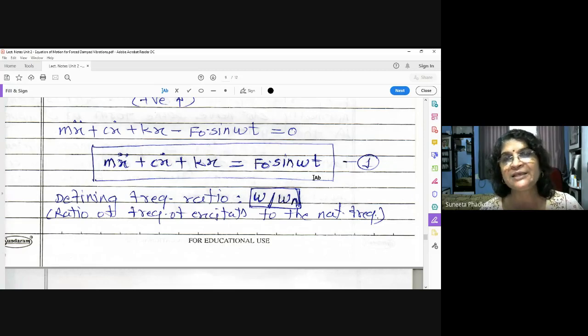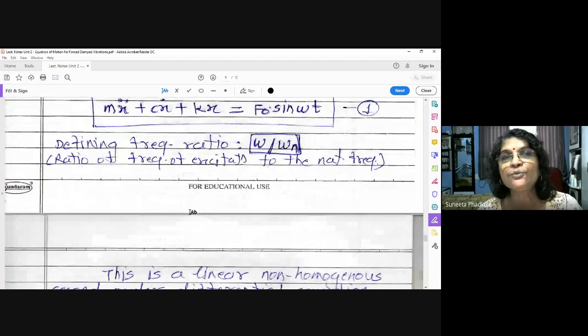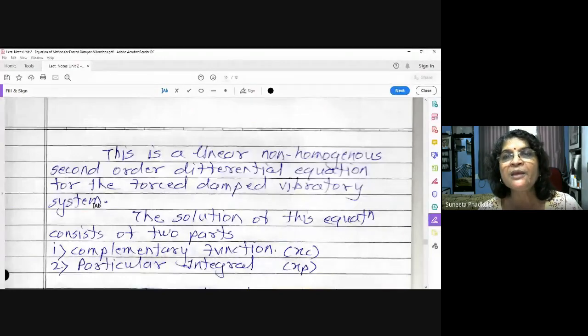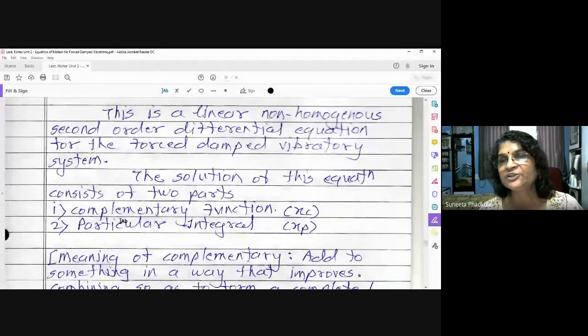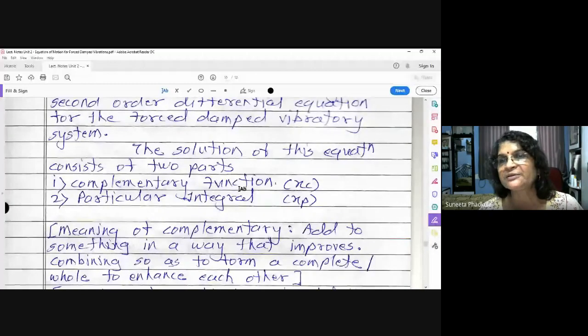Now let us analyze this equation. This is a linear, non-homogeneous, second order differential equation for the forced damped vibratory system. The solution of this equation consists of 2 parts. The first part is the complementary function or complementary solution, denoted by xc, where c is the suffix standing for complementary. The second part is the particular integral, with notation xp, where p stands for particular. So the complete solution of the forced vibration is x is equal to xc plus xp.